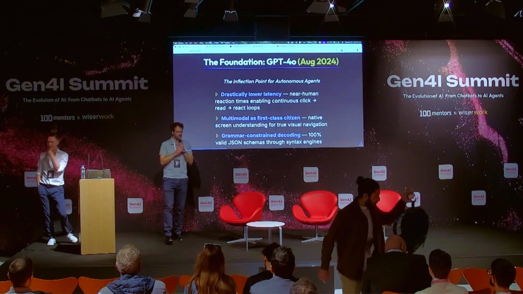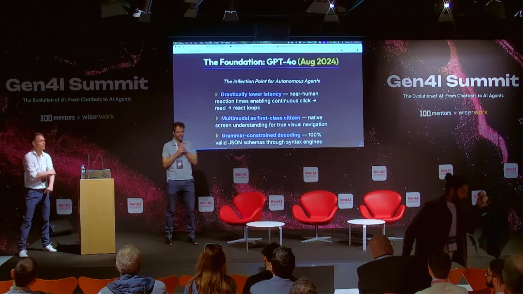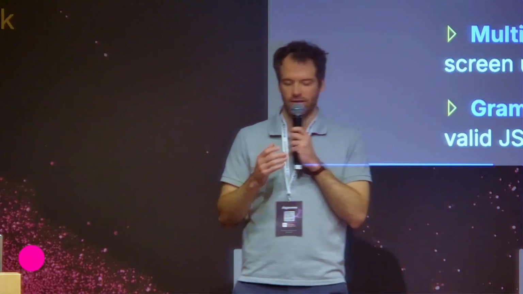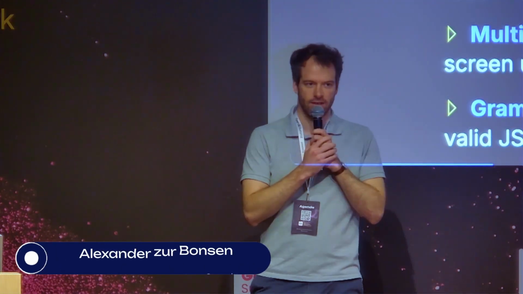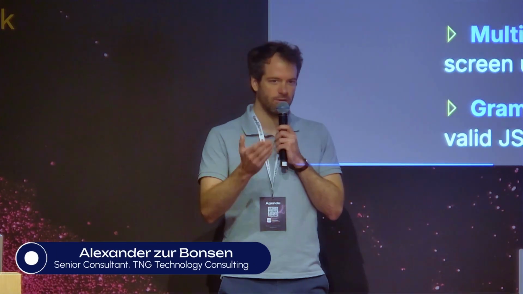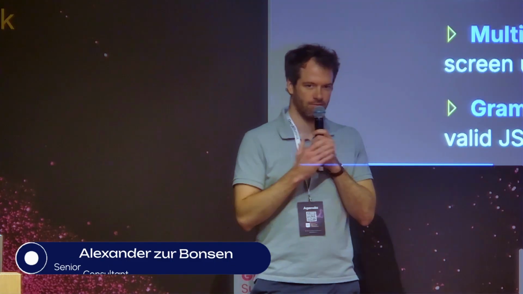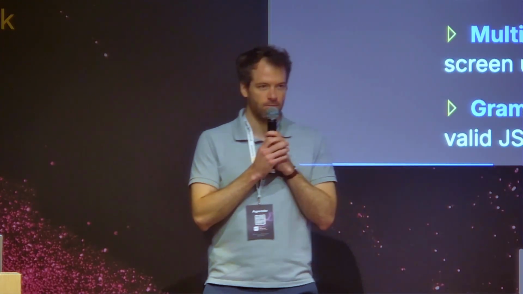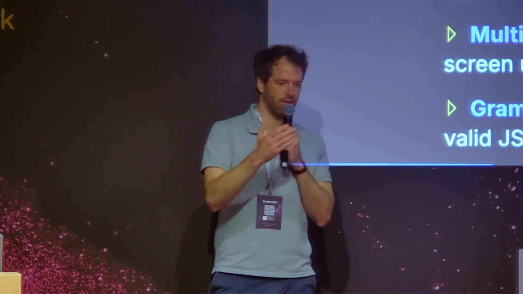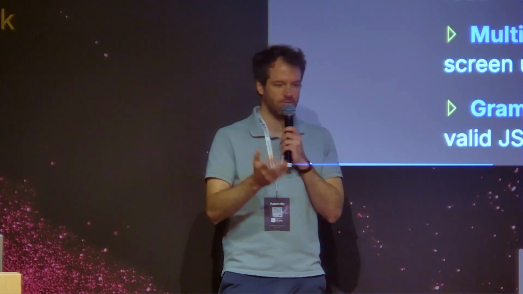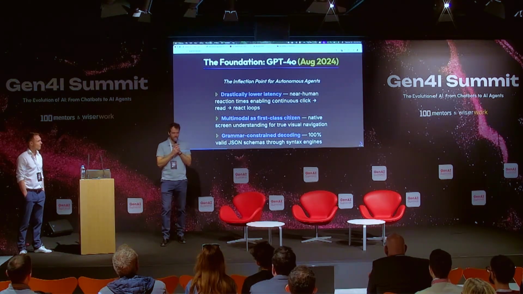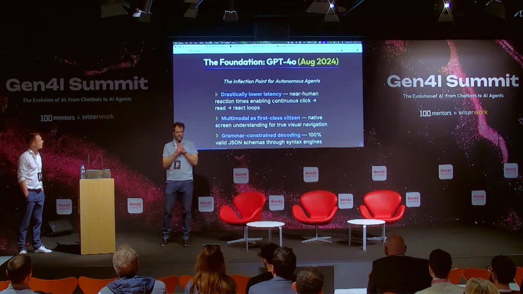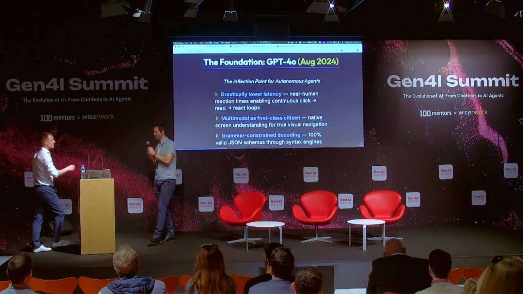The inflection point for this development was GPT-4o, which was a model that came with a couple of features that are really important when you work with agents and agentic workflows. First one being drastically lower latency. That's of course important for more seamless and more enjoyable user experiences. Then the second one, multimodal. Having a model that's capable of digesting images and text at the same time makes more integrated use cases possible. And then of course there's the cornerstone of reliable agents, grammar-constrained decoding.